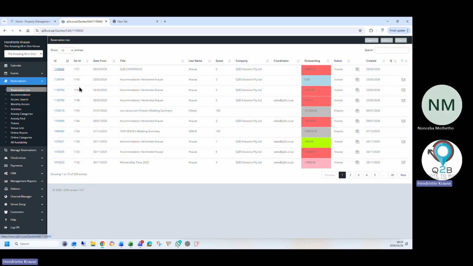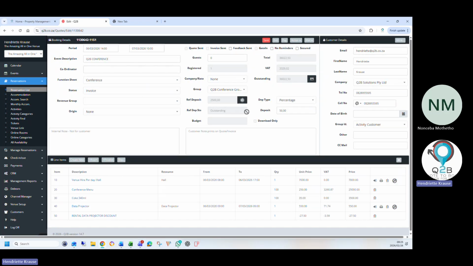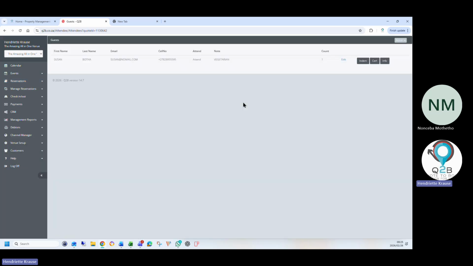Okay. Then if I go back to the booking and I go now to guests, I want to see who all RSVP'd and there's all my RSVP'd customers. I've got all the information already. I can of course export or print this list so I can see all the vegetarians and special requirements. I can also export it to Excel, send it to a client.